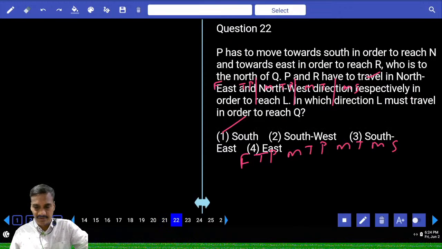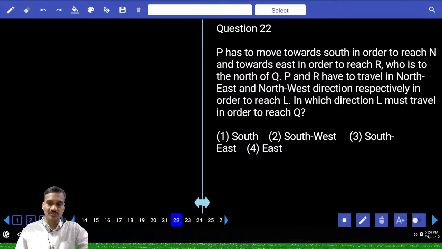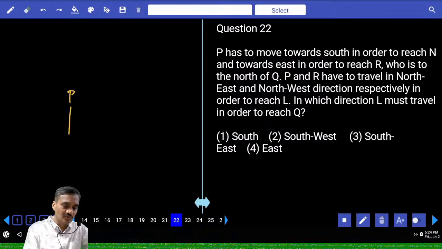Then 22nd. Now P has to move towards south in order to reach N. Now from N, this P has to move towards south to reach N. And towards east to reach R.